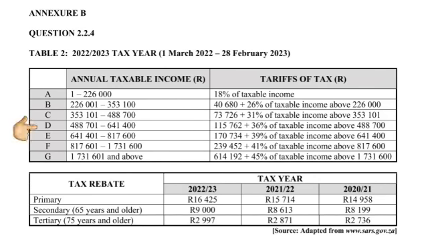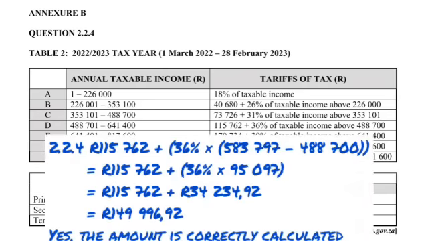He falls under tax bracket D, that's between 448 and 461, and it starts with 115,762 plus 36% of taxable income. By the way, I'm on the tariffs of tax column, and then we are going to minus any amount above 488,700. So we are going to do that calculation. We're not going to worry about rebates because they said the amount payable before rebates.